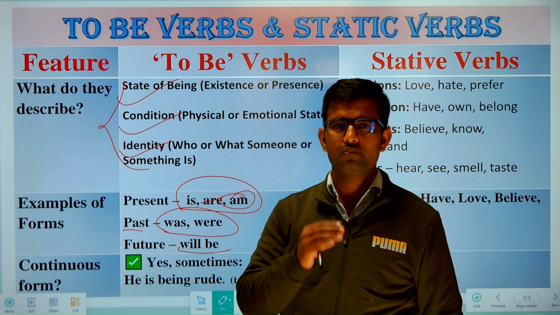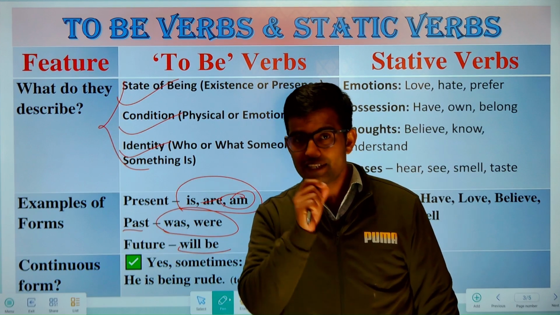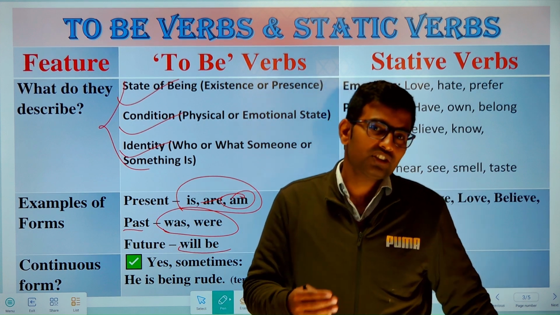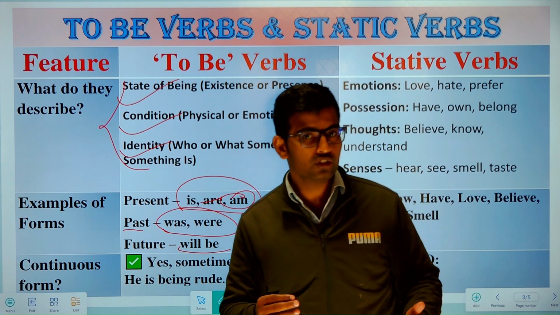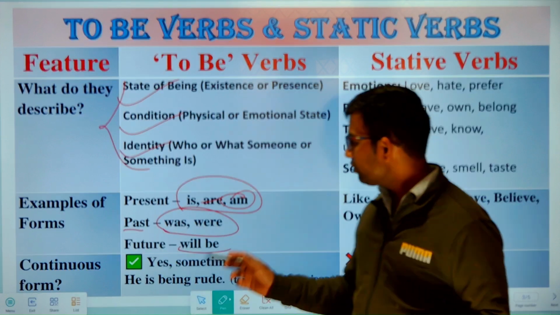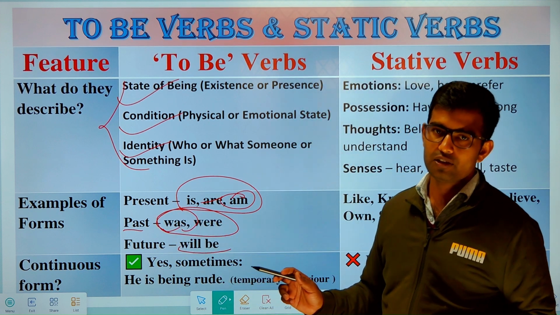Suppose 5 years back, I was not a teacher. At that time, my identity was different than this. Suppose I was a scientist at that time. So I wish to say my past identity. I will use the past to be verb, that is was. So I was a scientist 5 years back.